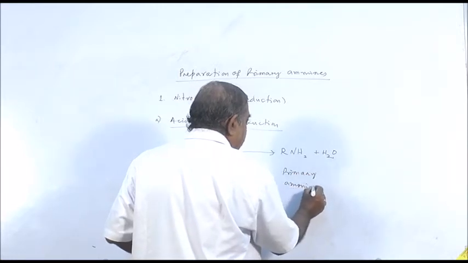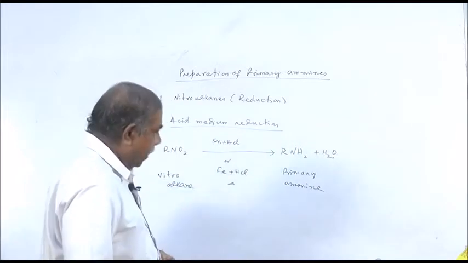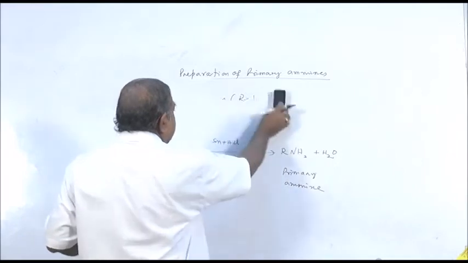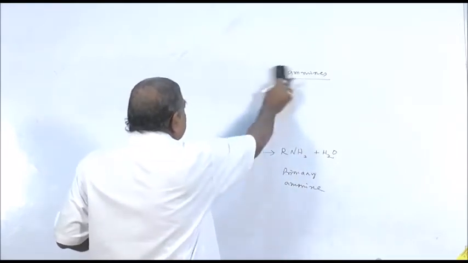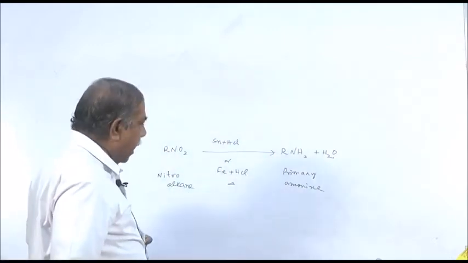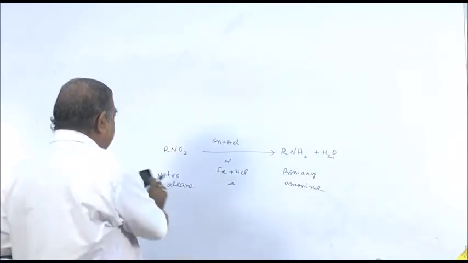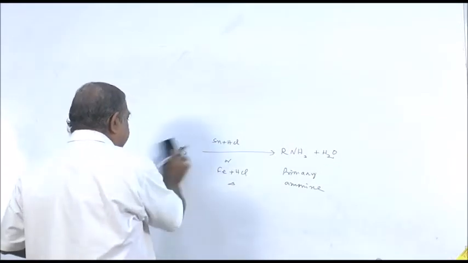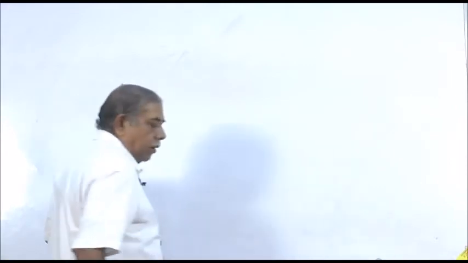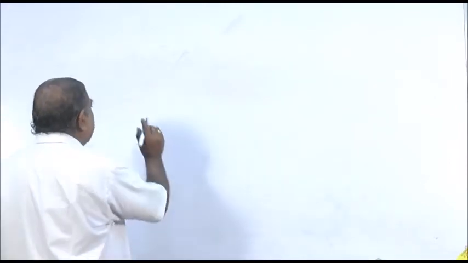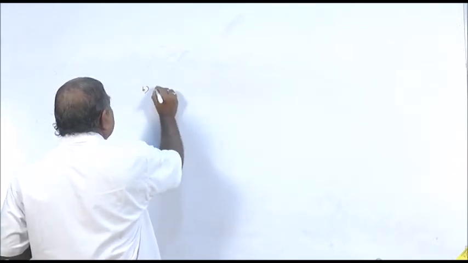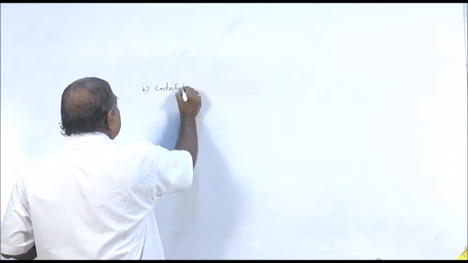We call it acid medium reduction since we are using acid like hydrochloric acid. So two reagents we can use: one is tin and hydrochloric acid, or iron and hydrochloric acid. The second process to get primary amine from nitroalkane is called catalytic reduction.